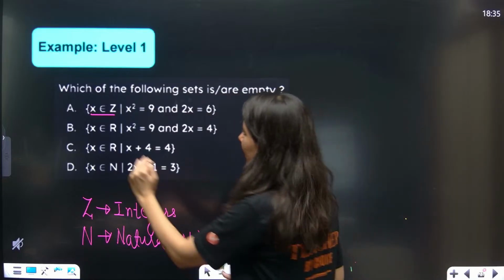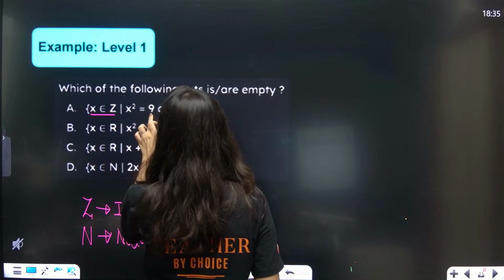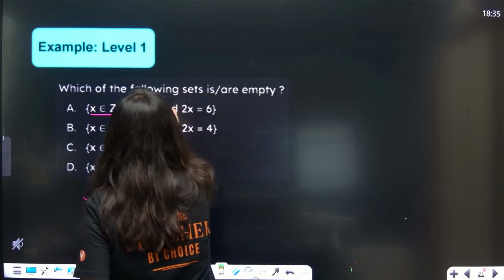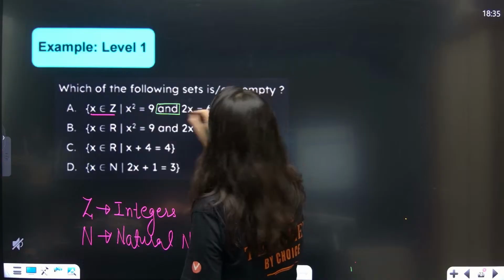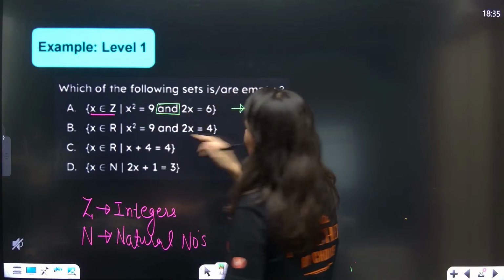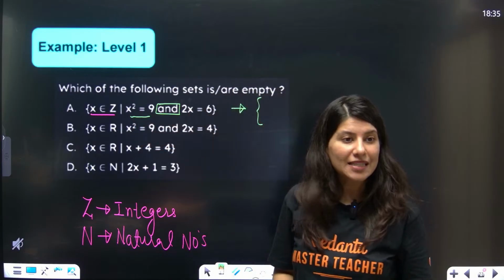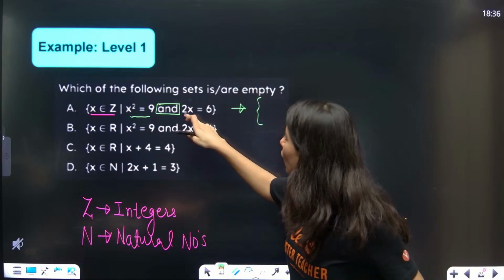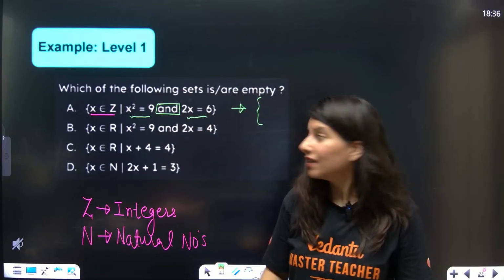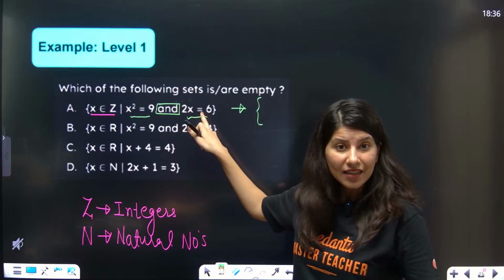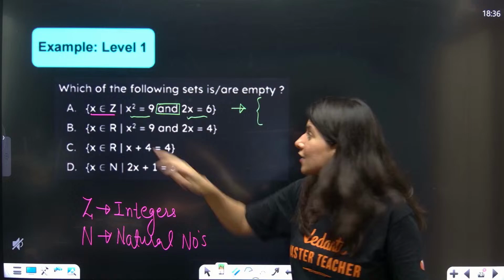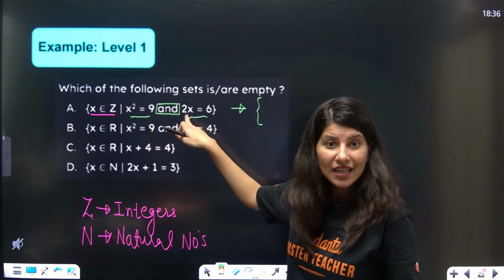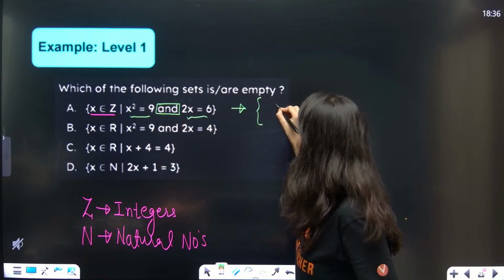Let's talk about A one by one. X square is equal to 9 and. So from here we will get X is equal to plus minus 3, and from here we will get 3. And means intersection. Intersection between plus minus 3 and 3 will be just 3.